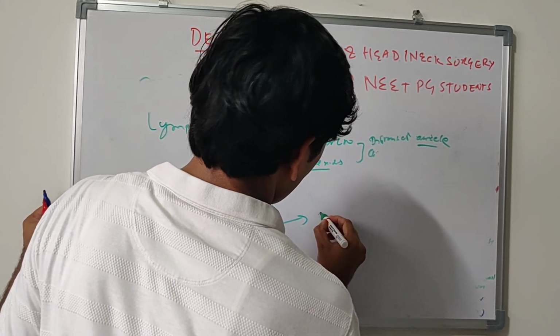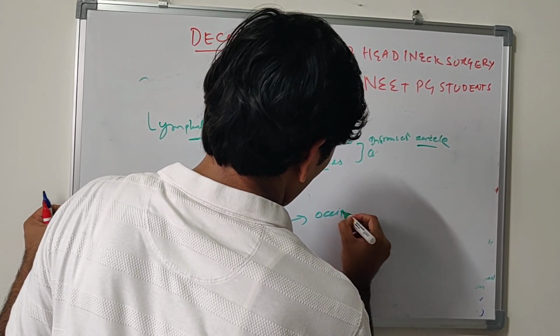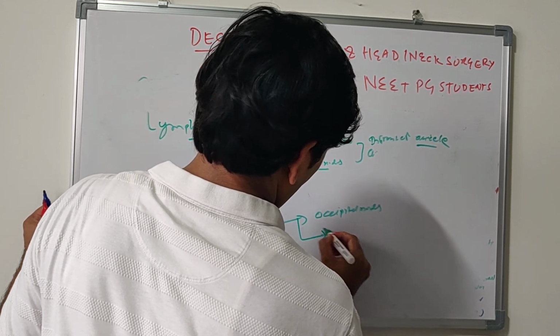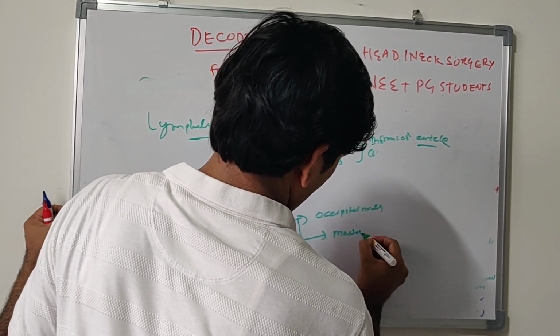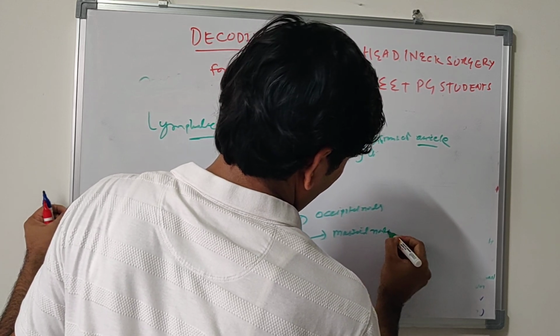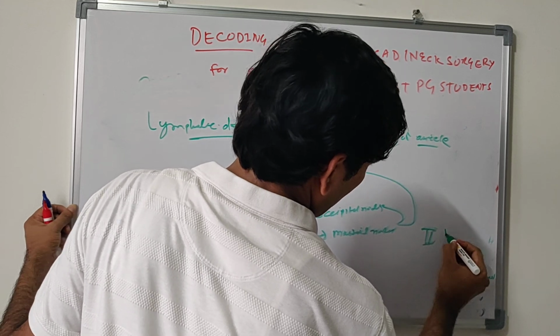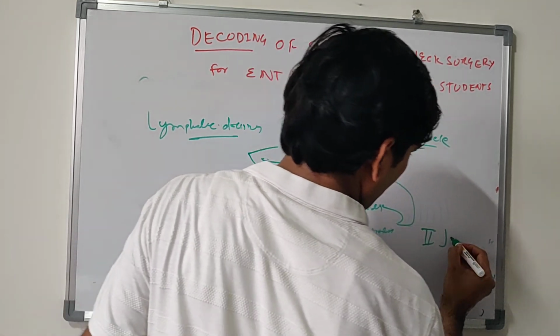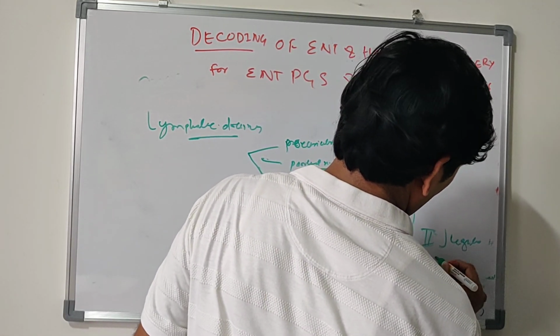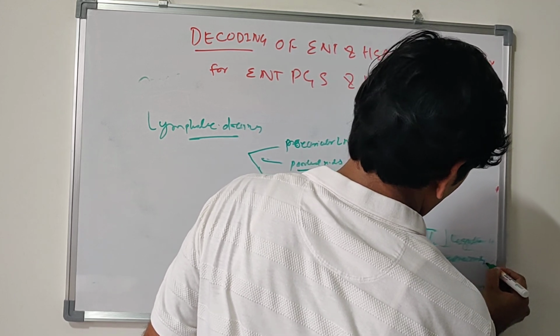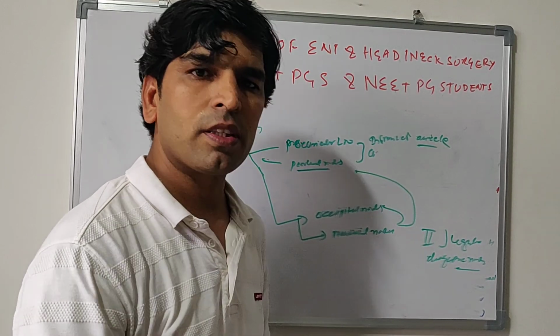And behind the ear are occipital nodes and mastoid nodes, which ultimately drain into level 2 jugulodigastric nodes. Okay, this is all about skull.